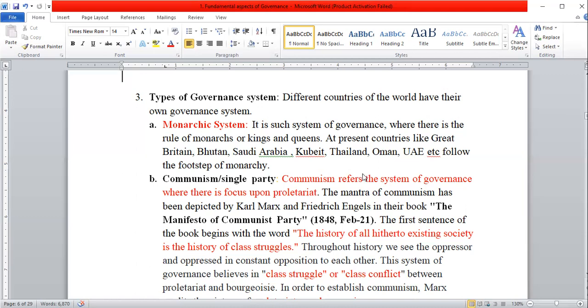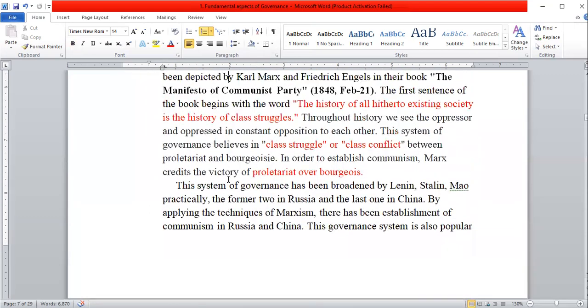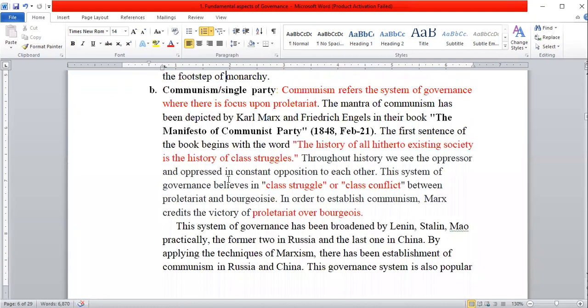The second one is communism or single party governance system. This type of communism is related to the ideas of Karl Marx and Friedrich Engels. They wrote the book in 1848, February 21. The name of the book was The Manifesto of the Communist Party.